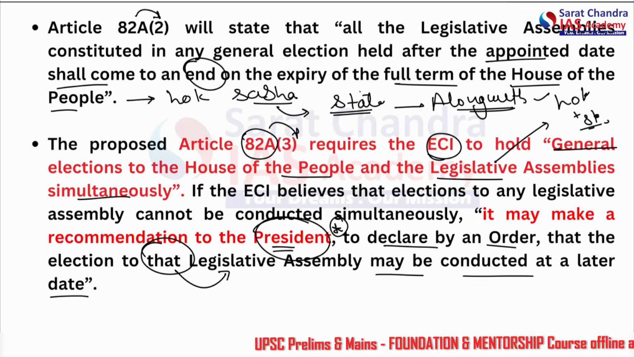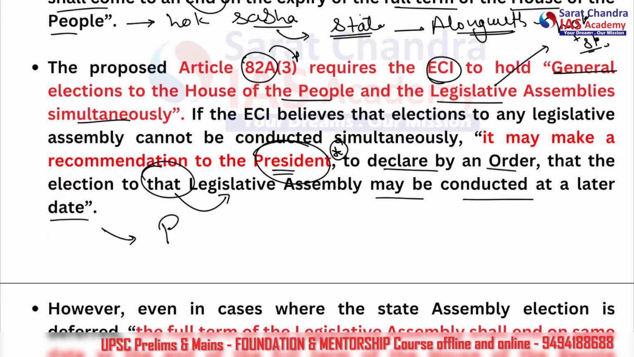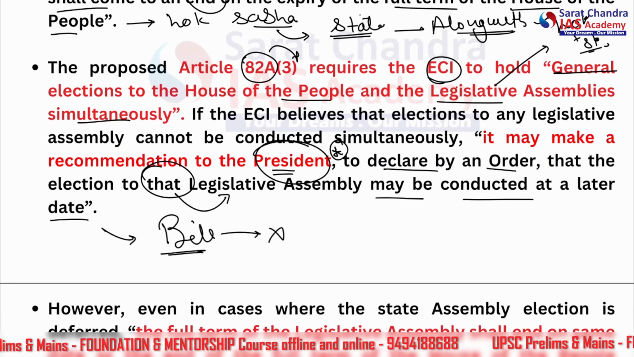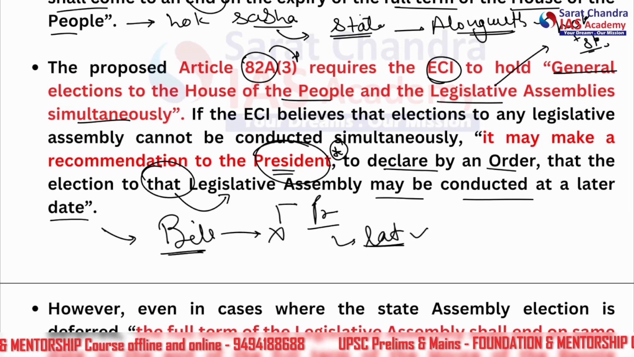All right, so it is fairly possible and it is included in the amendment bill only, that what will happen if it is not possible due to any reason, that means then the president will make an order that it can happen on a later date.